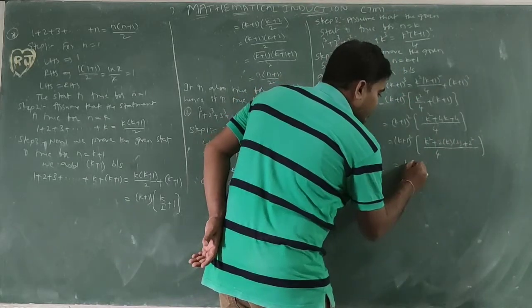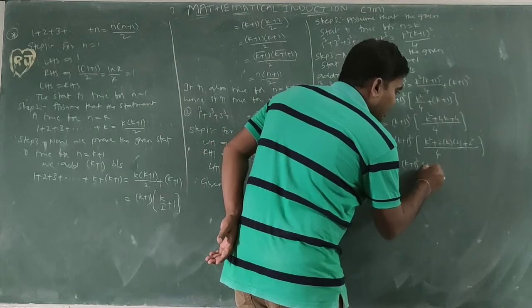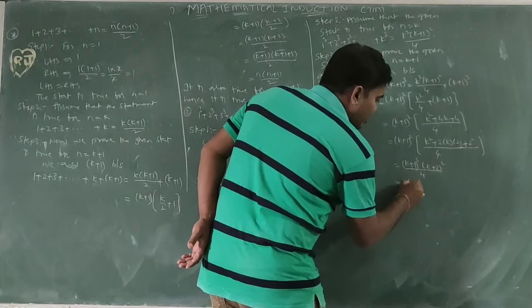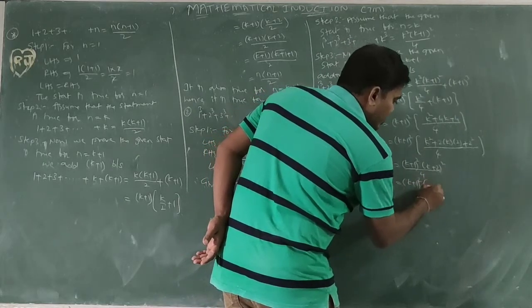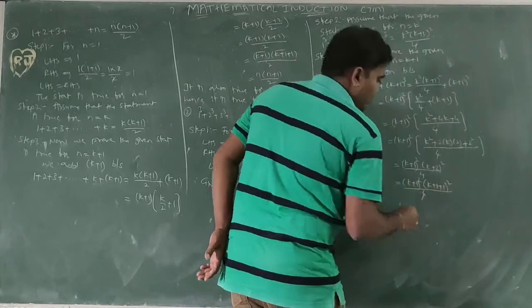So k plus 1 whole square of k plus 2 whole square by 4. I will write this one as k plus 1 whole square, k plus 1 plus 1 whole square by 4.